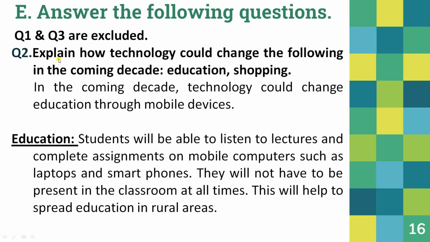Question 2. You have to write, explain how technology could change the following in the coming decade: education and shopping. In the coming decade, technology could change education through mobile devices. Students will be able to listen to lectures and complete assignments on mobile computers such as laptops and smartphones. They will not have to be present in the classroom at all times. This will help to spread education in rural areas also.